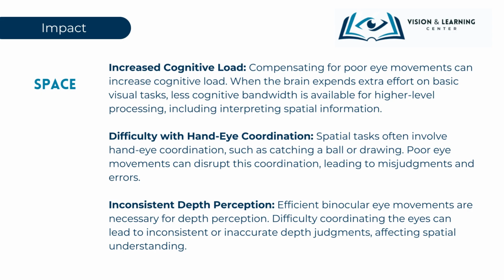One primary issue is the increased cognitive load. When an individual constantly compensates for imprecise eye movements, the brain has to work overtime on basic visual tasks. With this added strain, there's less cognitive capacity left for higher level processes, such as comprehending spatial information. Additionally, tasks that demand hand-eye coordination, like catching a ball or sketching, become more challenging. Inaccurate eye movements can disturb this vital coordination, resulting in miscalculations and mistakes. Lastly, depth perception, crucial for interpreting spatial relationships, is reliant on efficient binocular eye movements. If the eyes struggle to work together, it can lead to erratic or incorrect judgments of depth, further complicating an individual's spatial comprehension.